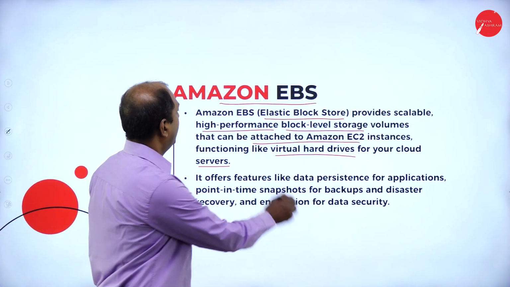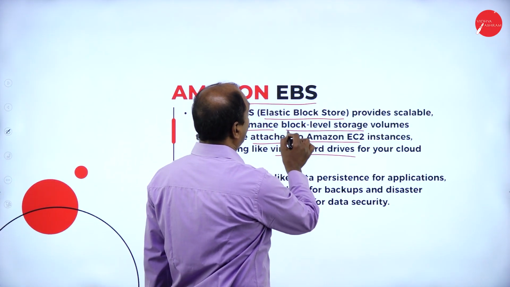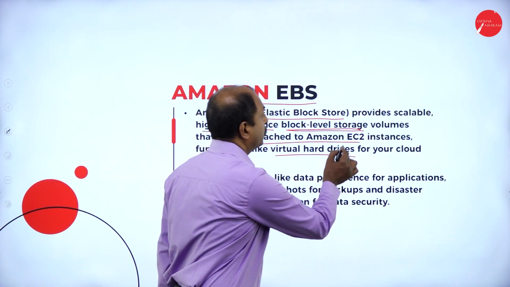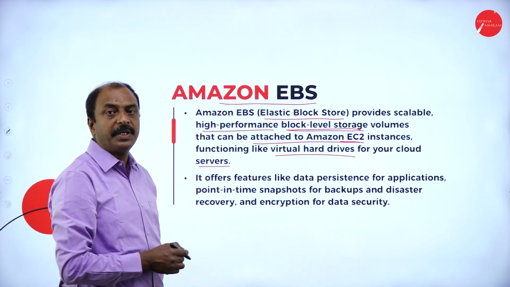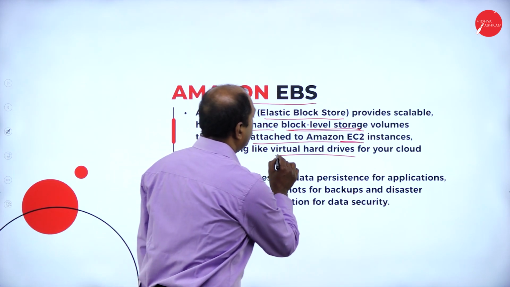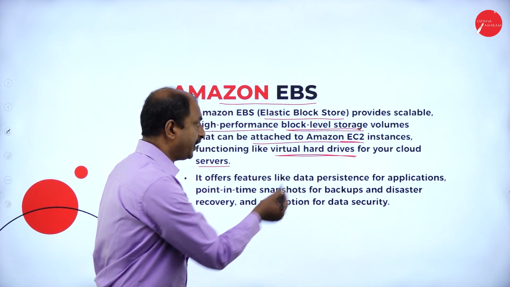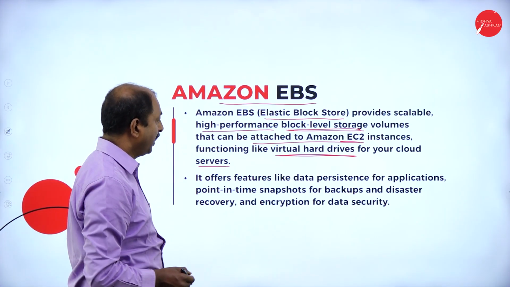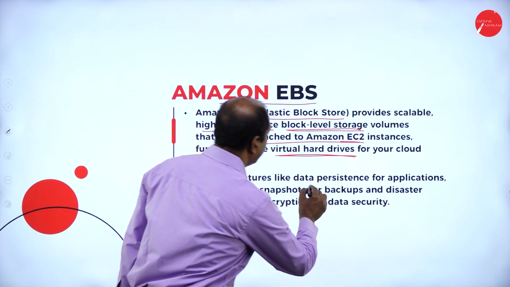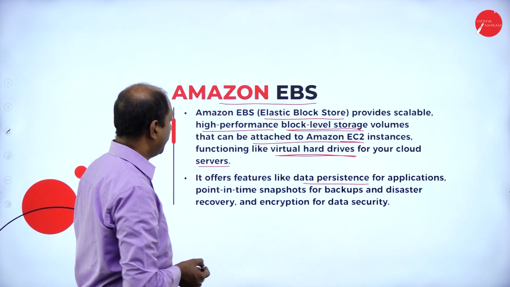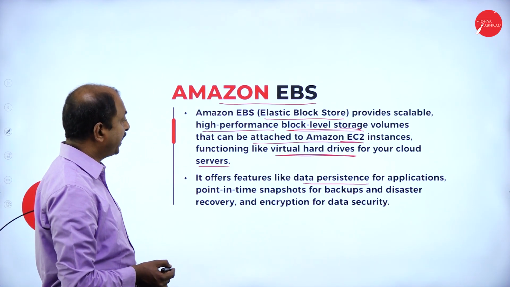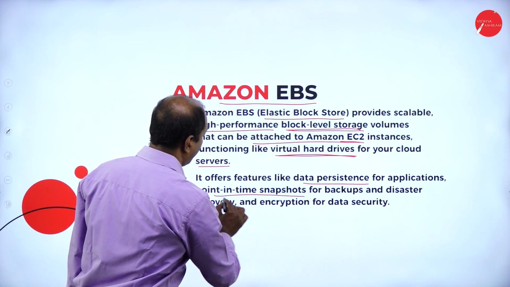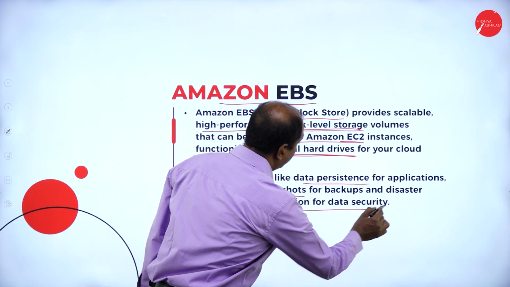It provides high performance, scalable, block level storage that can be attached to EC2 instances, and it works as your virtual hardware or hard devices. It works as hard drives for your cloud services. It offers features like data persistence for applications, point-in-time snapshots for backups and disaster recovery, and encryption for data security.